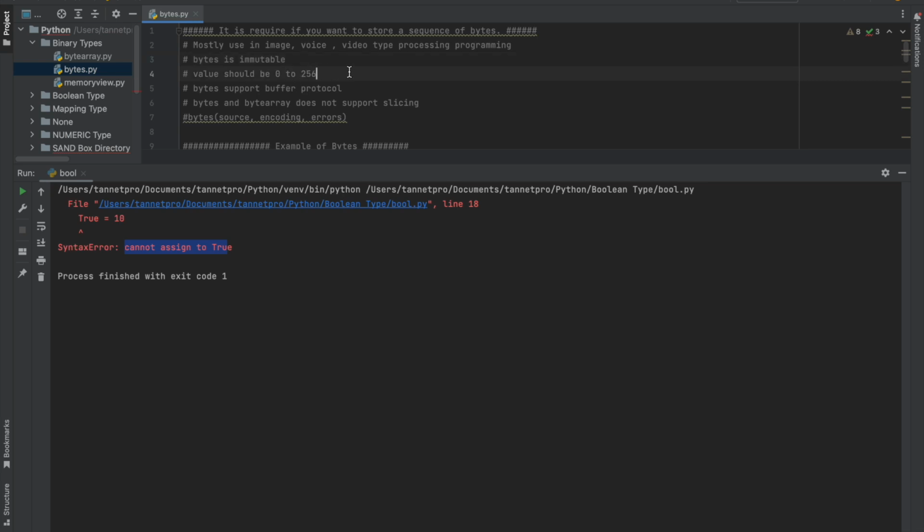And the value, yes, this is a very important part. The bytes value should always be in a range. Whatever you are putting as the value should be 0 to 256. Bytes supports the buffer protocol. This is one of the questions it might ask you in an interview or in examinations: bytes supports the buffer protocol.